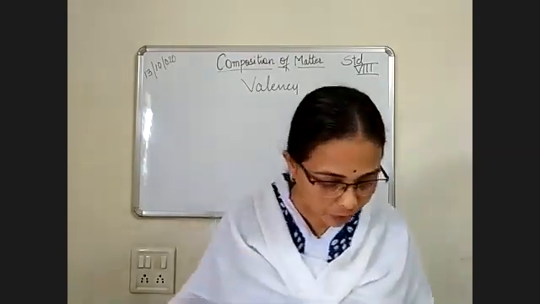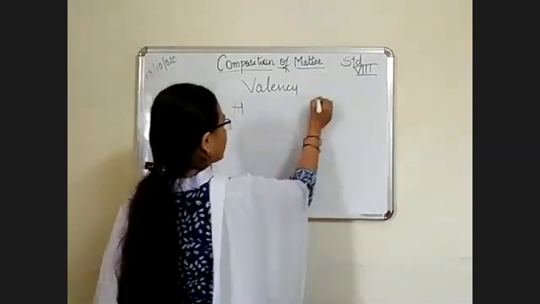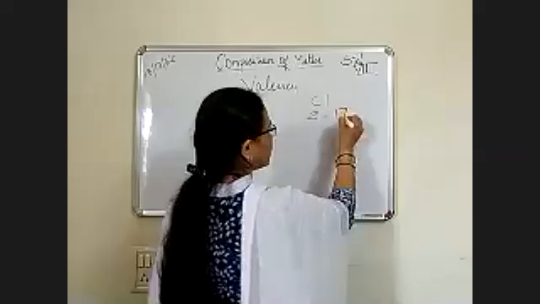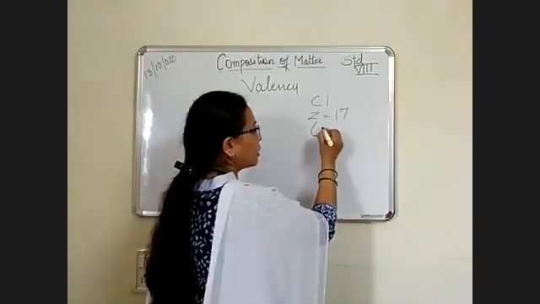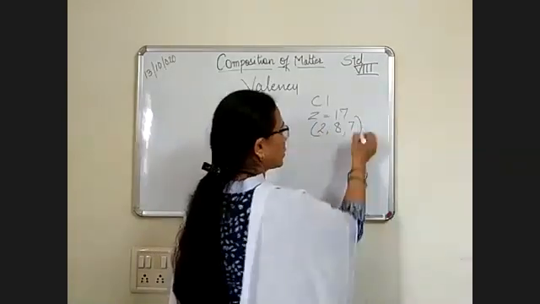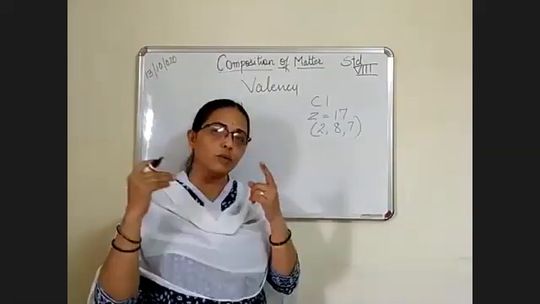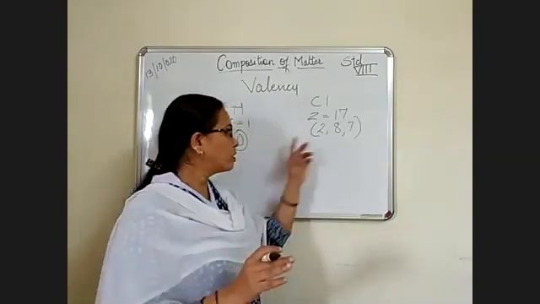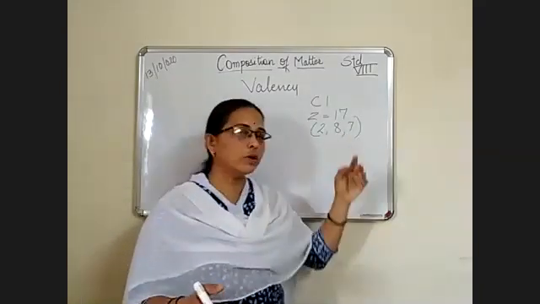Okay, we'll take one example of hydrogen and chlorine. Hydrogen has number of electrons 1, and chlorine 17. Correct? Hydrogen has only one orbit, and chlorine has 2, 8, and 7. Hydrogen has only one electron. It will not be able to give the electron because it has only one electron, not any other.